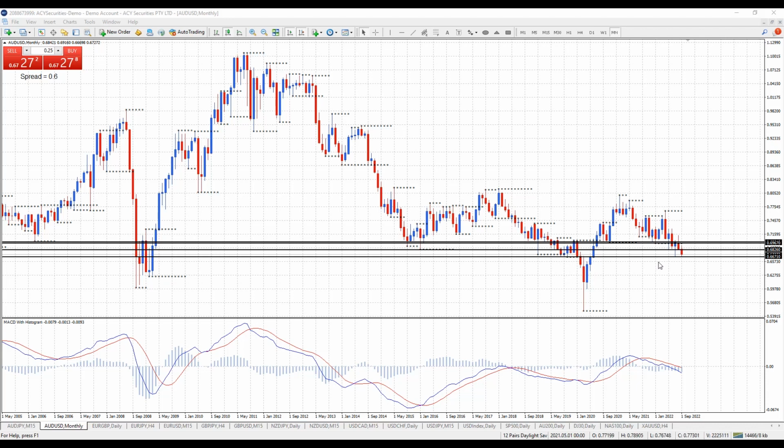Over the last 2 months, we've been moving back up above what is monthly resistance at 68.26 from over here. And then we have a couple of higher levels of resistance as well. So we have moved up from this level before, back above monthly resistance levels. And now we're moving back down to test that level at 66.71. Are we going to hold there for a bounce, or are we going to continue the downtrend?